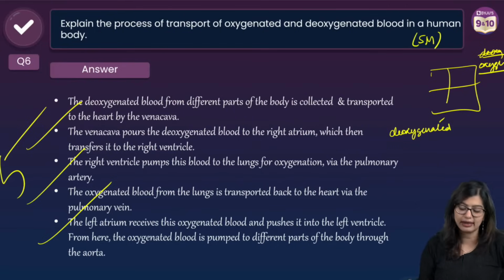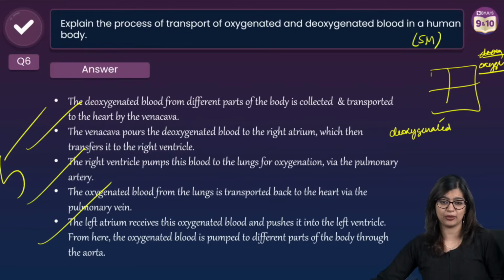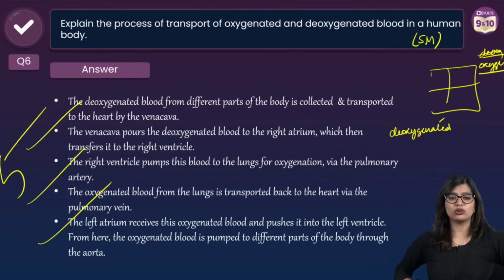Aorta ke baare mein you can write down. I told in the beginning only about aorta. Ma'am, shall we draw 2 by 2 grid? Yeah, you can draw that. 10 out of 10. Ma'am, it was for 2 marks.